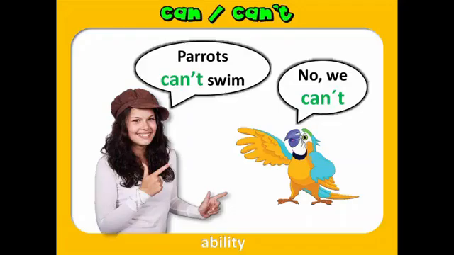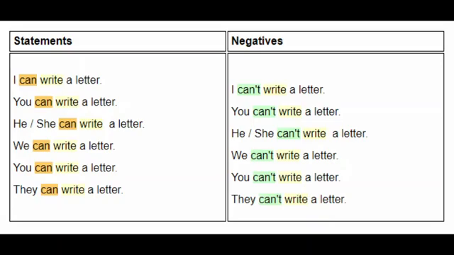Can and can't. Parrots can't swim, and the parrot is also saying no, we can't. It expresses ability. Can and can't are also used to express ability. Here we can see the statements and negatives of using can.